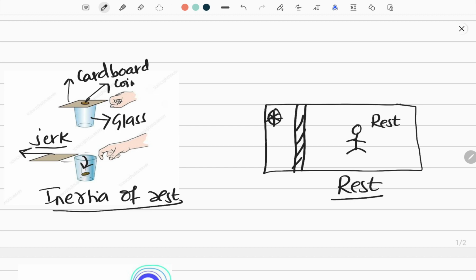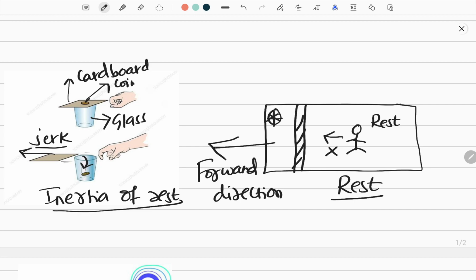Now for example, the bus suddenly starts to move in the forward direction. What will happen? Tell me. The bus wants to take you forward, but your body doesn't want to go forward. It says, I will go backward. Why? Because it was at rest, and it wants to maintain its rest only.